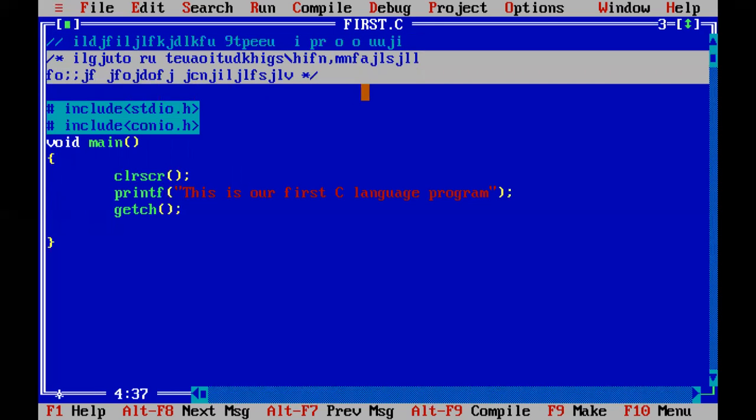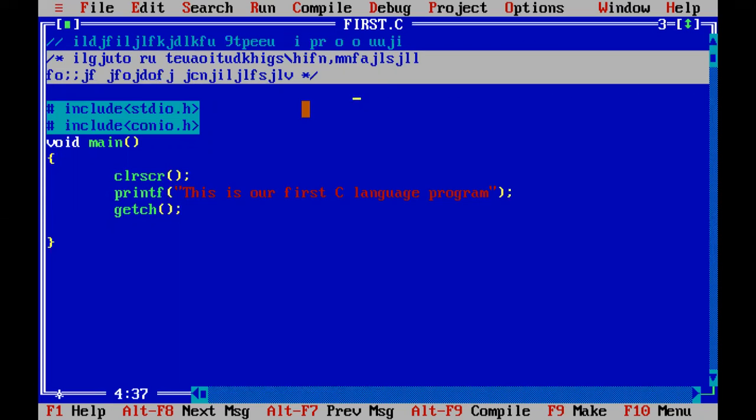Multiple line does not mean that you will use two lines. If your comment is a single line, you can use a single line comment. If your comments are more than two lines, you can also use slash star and star slash. This is the small program. This is the first C language program which we have performed today.